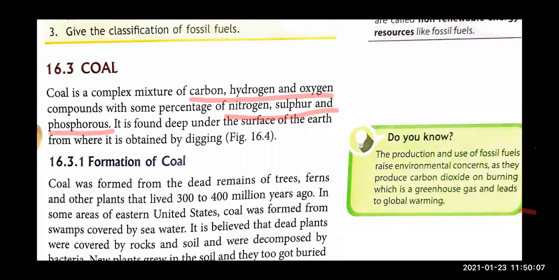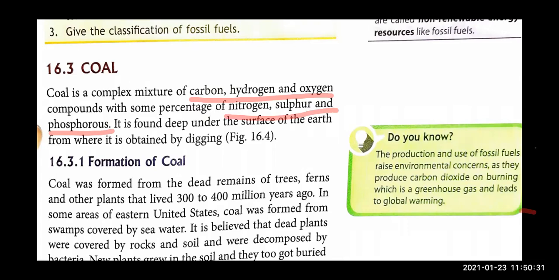So coal is a fossil fuel, and among fossil fuels, coal is very complex. It is a solid fossil fuel, and it consists of carbon, hydrogen, oxygen mainly. Yes, but we have nitrogen, sulfur, and phosphorus also. They are present in small amounts, but they are present in coal, right?